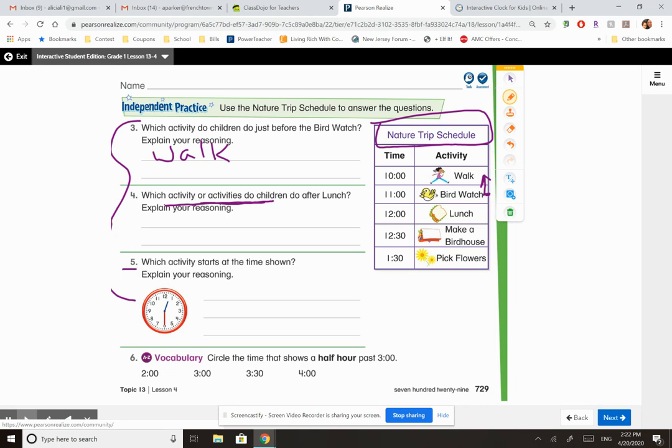Number 5, look at this time. What time is it? And tell me what are they doing at this time? Number 6, circle the time that shows half hour past 3. Remember, half of an hour. So remember, an hour goes around the clock one time. So half of the hour. So what time is it that's half hour past 3 o'clock? Circle one of these choices.